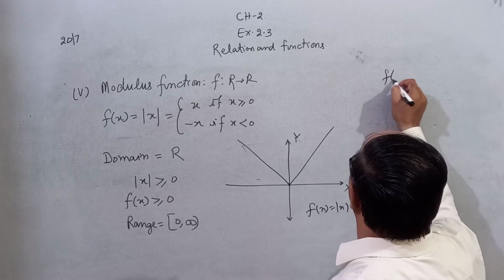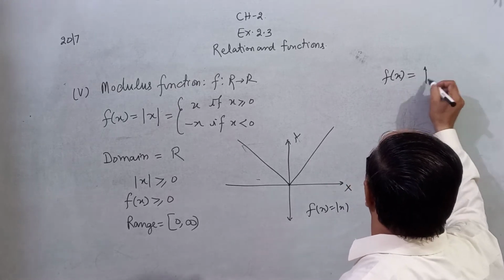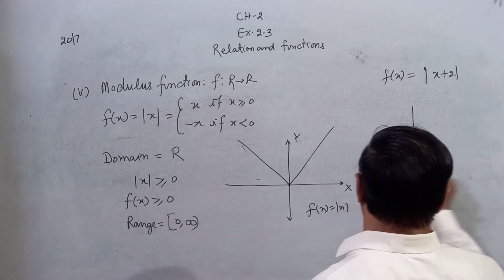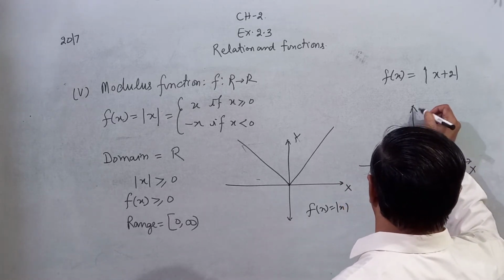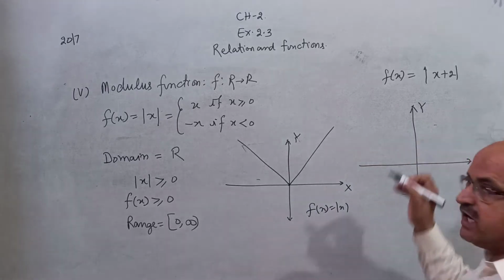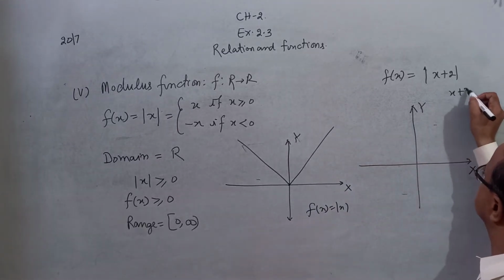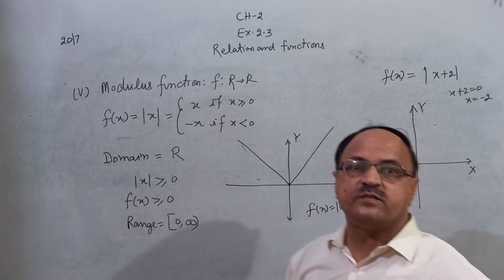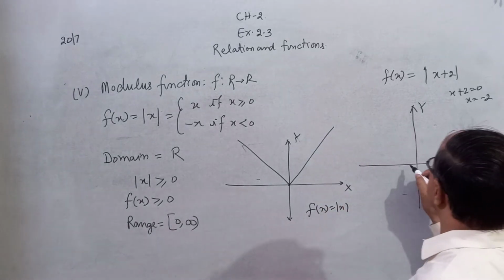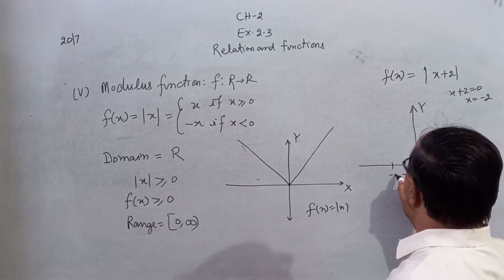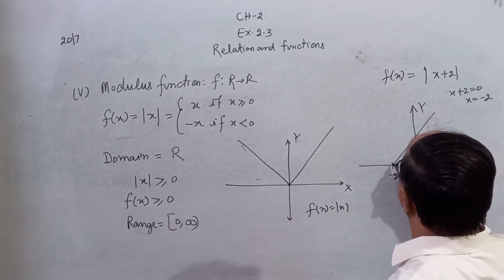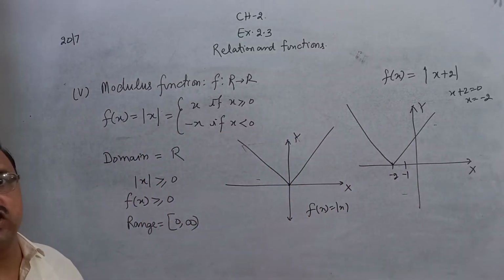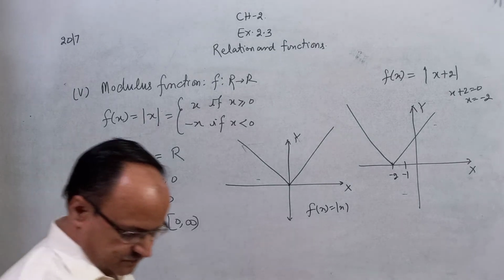Suppose you want to draw the graph of y is equal to mod of x plus 2. This is the x-axis and this is the y-axis. Can you tell me the turning point of this? x plus 2 is equal to 0, so x is equal to minus 2. Therefore, minus 2 is the turning point of this graph. Here is minus 1 and here is minus 2. So this is the turning point, and this is the graph of this modulus function. Clear? Very important.